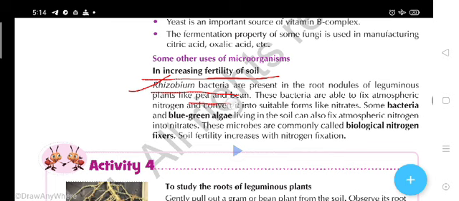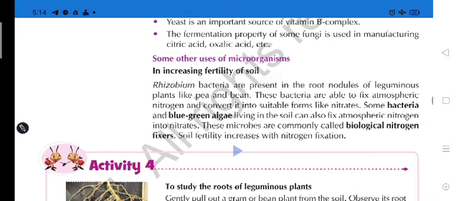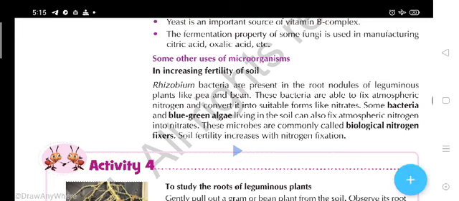These are dal. Okay, in Hindi we can say these are dals and pulses. These bacteria are able to fix atmospheric nitrogen and convert it into suitable forms like nitrates. Okay, let me explain, students. You know what happens? The presence of rhizobium fixes the nitrogen in soil. How does it take place?